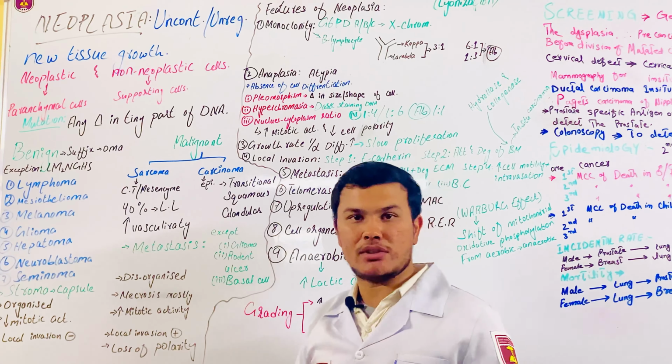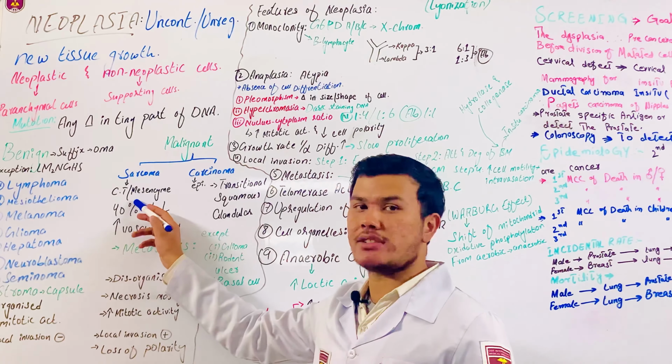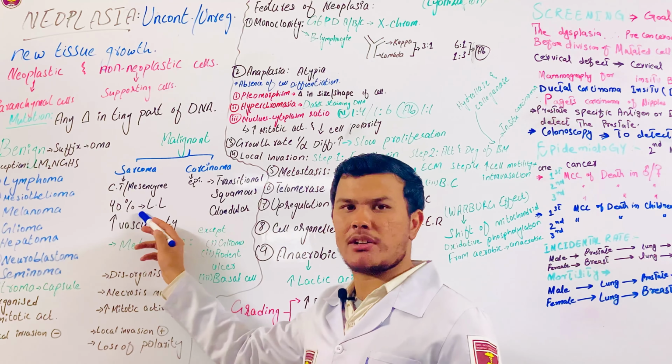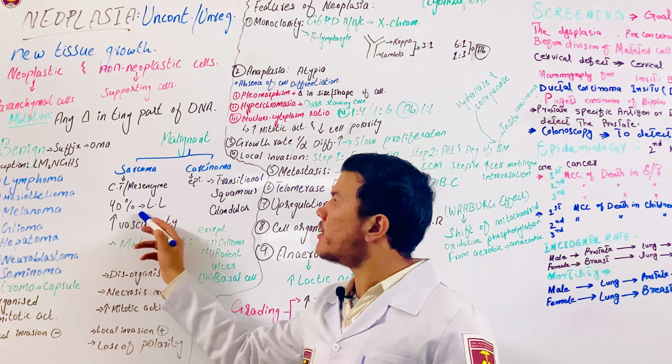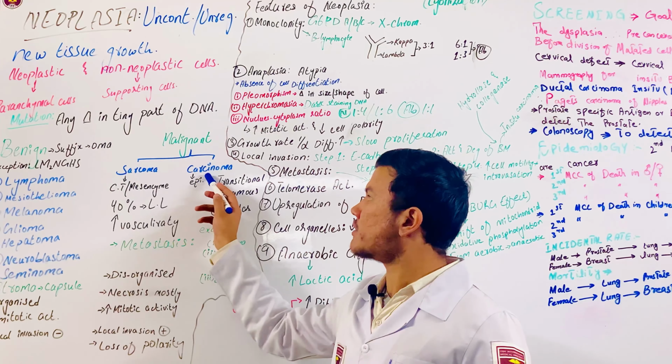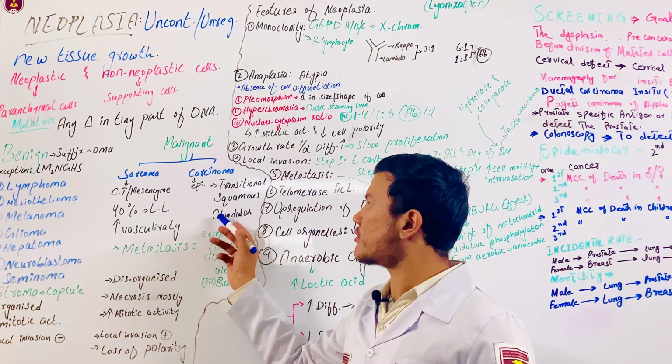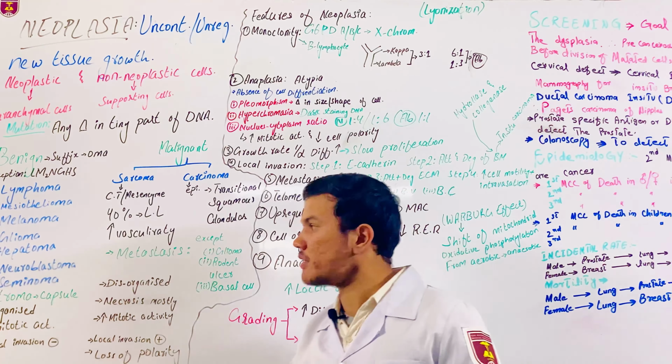As we already said, sarcoma is the tumor of connective tissue; 40% of sarcomas are present in the lower limb and it has high vascularity, right? And for carcinoma, we have the transitional, squamous and glandular epithelium, right?